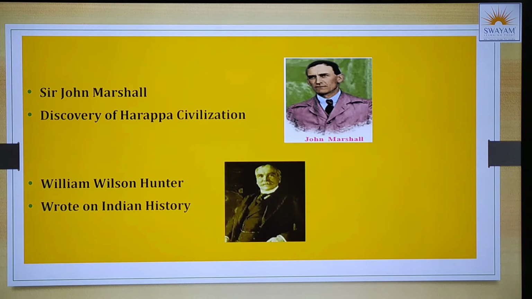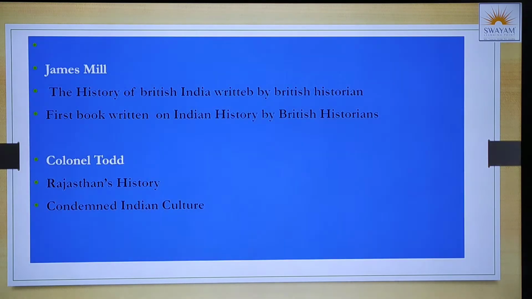The third person is William Wilson Hunter. He wrote on Indian history. So if you take a glance, everybody wrote the history of India, and none of them were Indians. Everybody was a British officer, and that is one of the most important characteristic features of modern historiography.